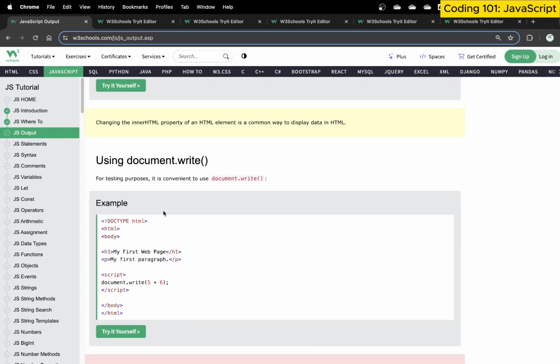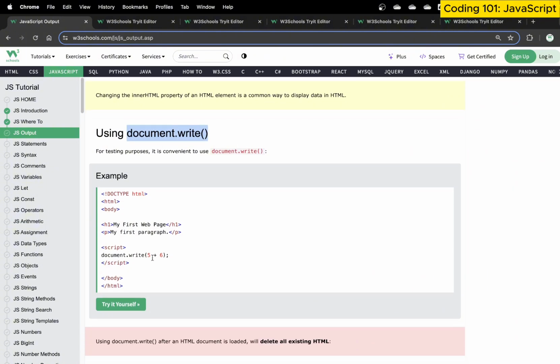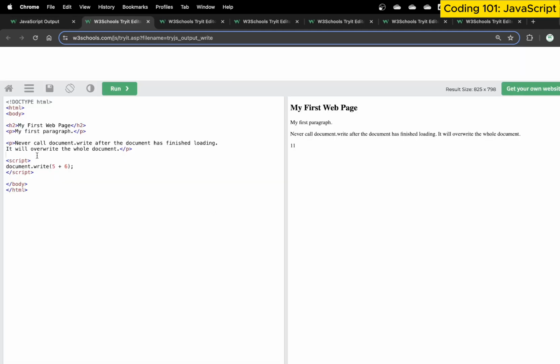Okay. The second way is we use document.write. Document.write allows us to write the content on a web page directly. So if I click on try it yourself, now you see we have my first page. So my first page is there. My first page paragraph is there. Never call document.write after document has finished loading. Let me explain what exactly we mean.